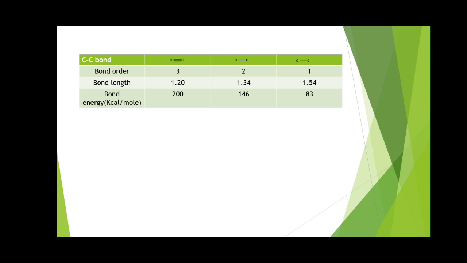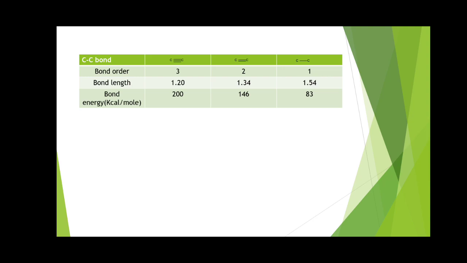For a carbon-carbon double bond, 2 covalent bonds are formed, and therefore its bond order is 2. For a carbon-carbon single bond, that means a single bond between 2 carbons, the bond order will be 1.